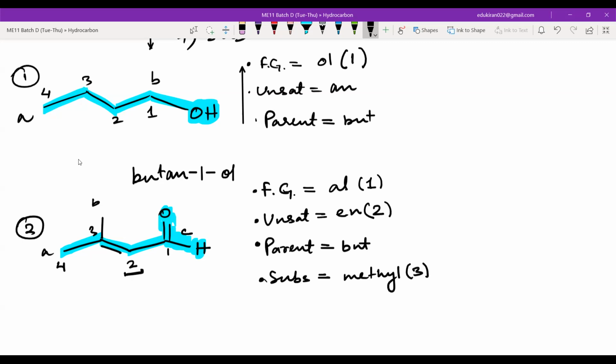Writing the 1 is optional here, but I write the 1 so that I have a flow of writing all the numbers. Even if you omit it, it is not wrong. So we'll start with 3-methyl, butane, 2-ene, 1-al.